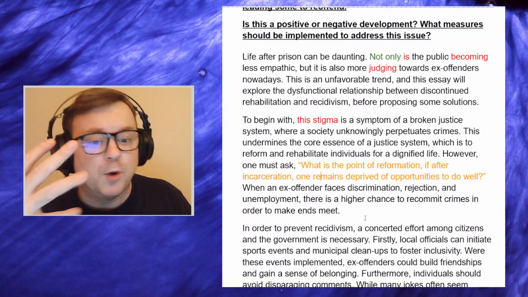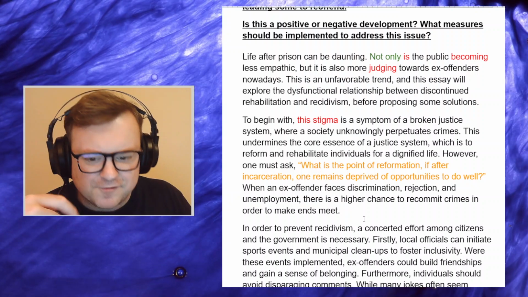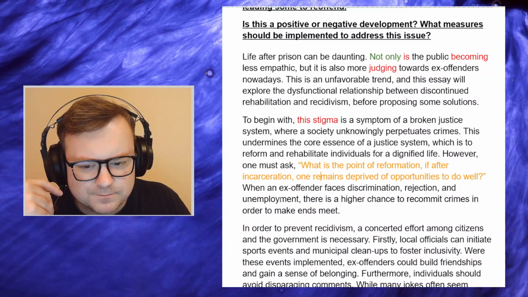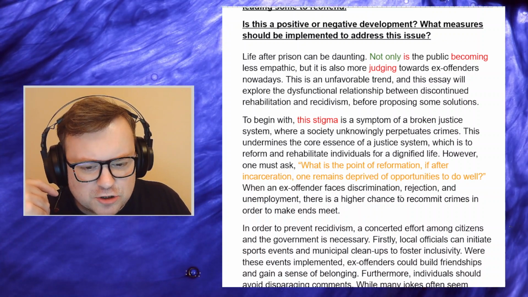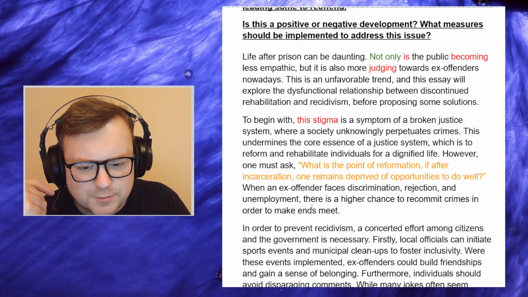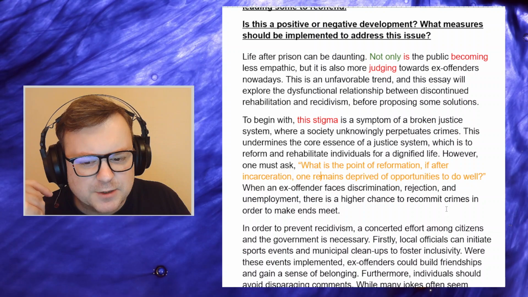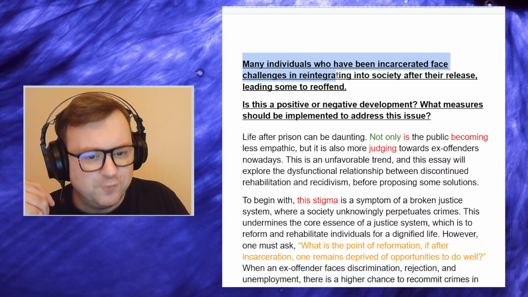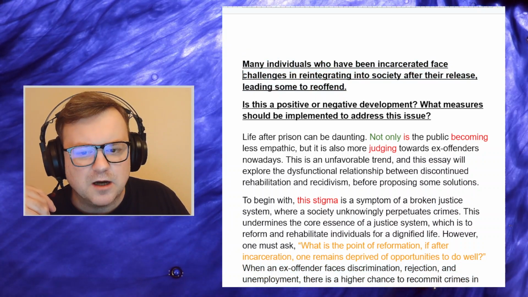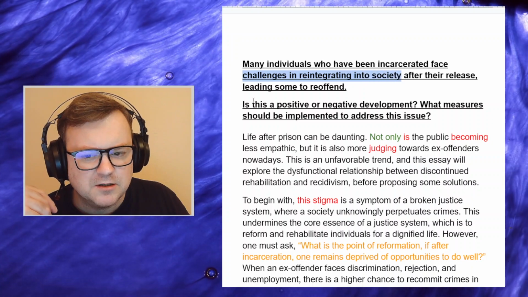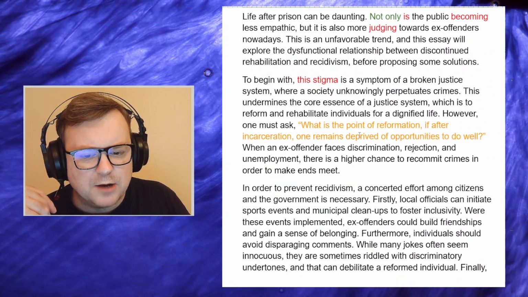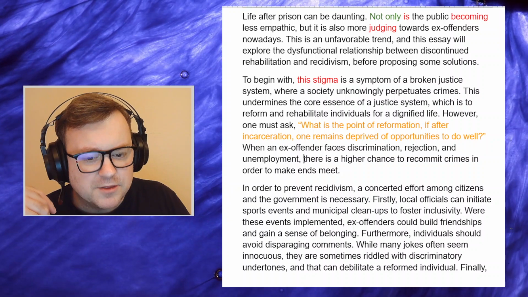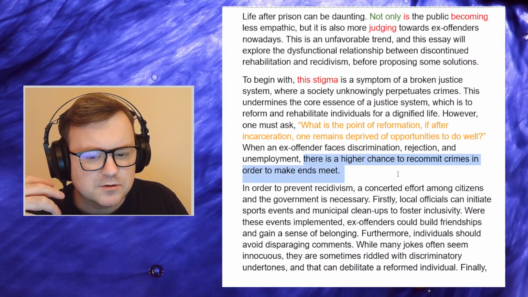"One must ask what the point of reformation is if, after incarceration, one remains deprived of opportunities to do well. When an ex-offender faces discrimination, rejection, and unemployment, there is a higher chance to recommit crimes." Okay, but you're making the argument that is already made here. They've already made that argument that when they can't reintegrate into society, they commit more crimes. And now you're saying, yeah, when they face discrimination, rejection, and unemployment, there's a higher chance to recommit crimes.